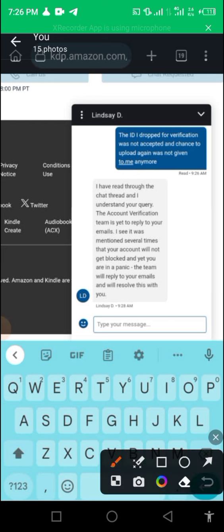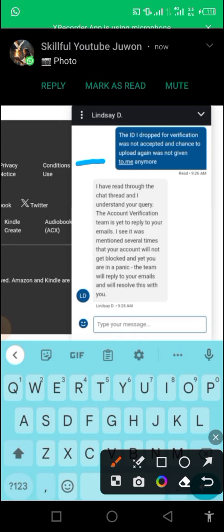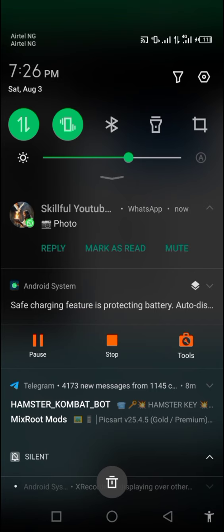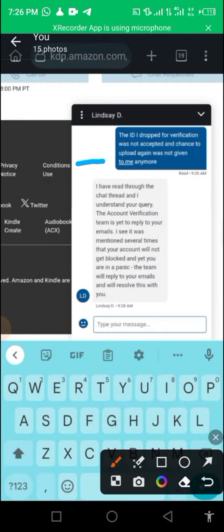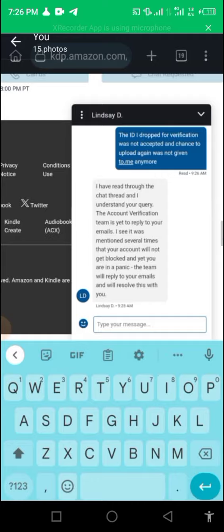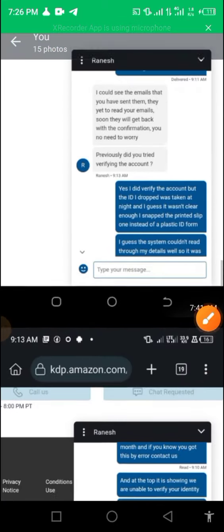He said, the ID I dropped for verification was not accepted, and the chance to upload again was not given to me anymore. So you can see from here, they said, sorry for that, I have read through the chat and I understand your query. All right. And the account verification team is here to reply to your emails. That means this person is not the one talking. Lindsay is not the one doing the talking. You can see all this from here. Then we proceed down again. This chat is getting more beautiful and more interesting.